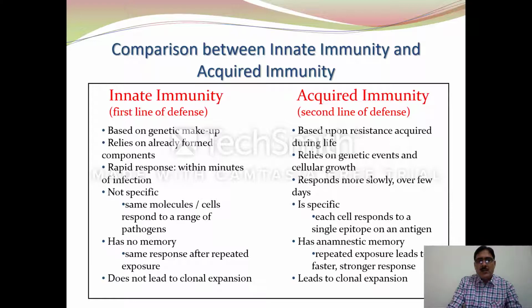Innate immunity has no memory because it gives the same response after repeated exposure. While in the case of acquired immunity, it has memory. It means repeated exposure leads to a faster and stronger response. Innate immunity does not lead to clonal expansion, while acquired immunity leads to clonal expansion.